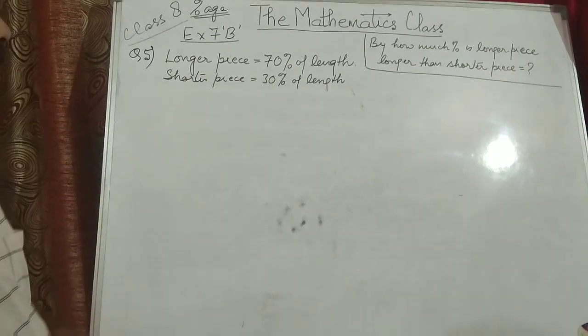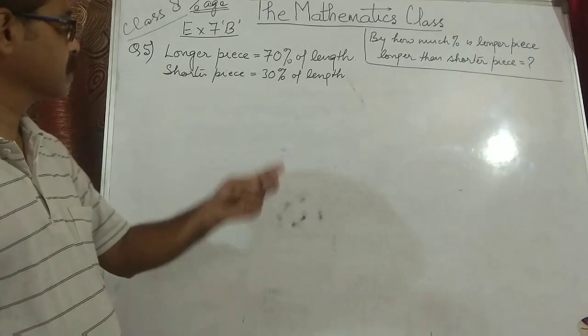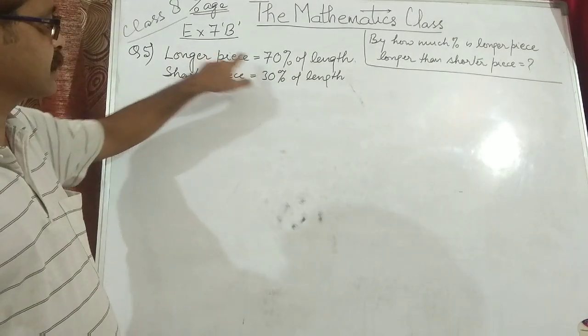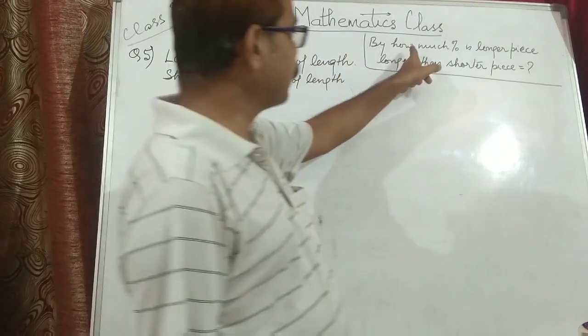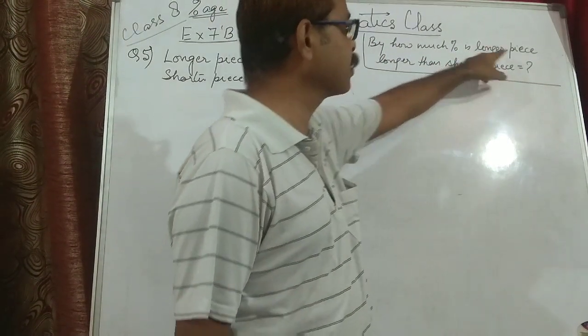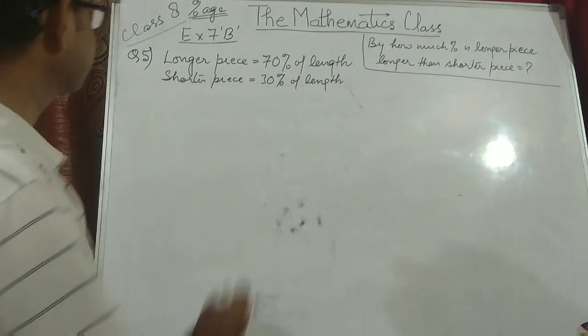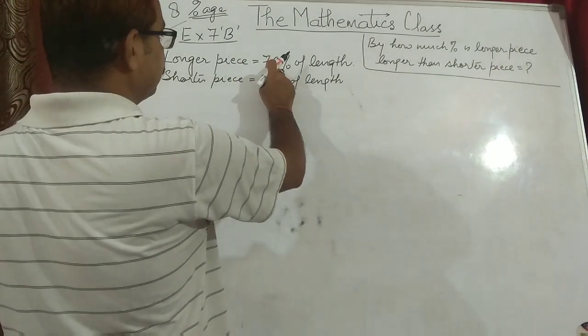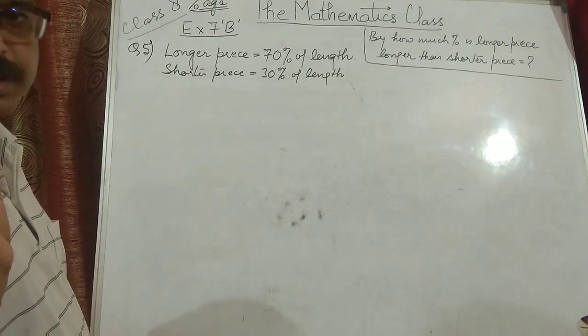Now question number 5. A pipe is cut into 2 pieces. The longer piece is 70% of the total length, and you have to find by how much percent the longer piece is longer than the shorter piece. It means if the longer piece is 70%, then it is obvious that the shorter piece will be 30%.